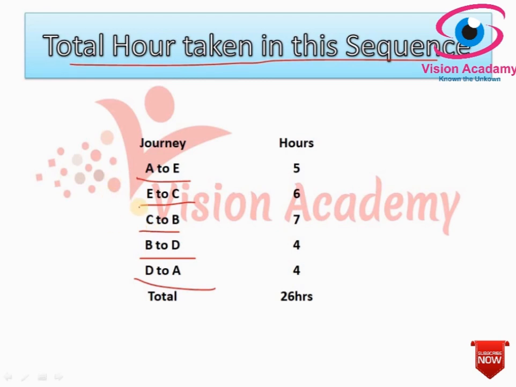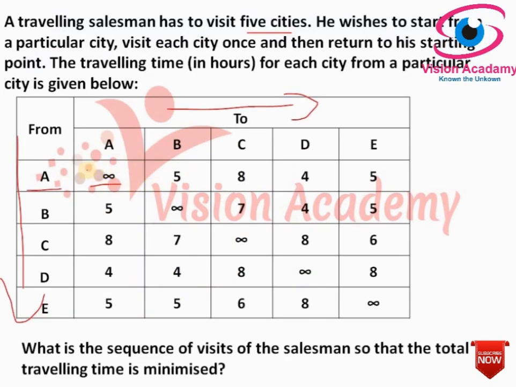So like that, if you want to know the total hours taken to make a journey from A to E, you have to go back to the problem. Look at here. Here the estimated traveling time in hours for each city from a particular city is given. Now we have to calculate.